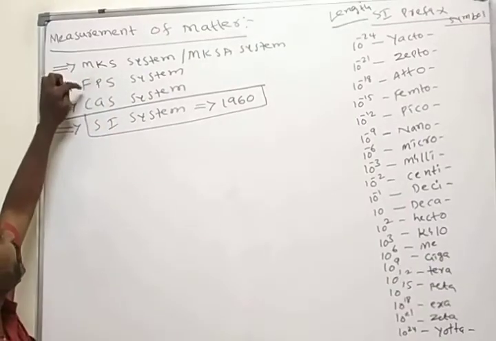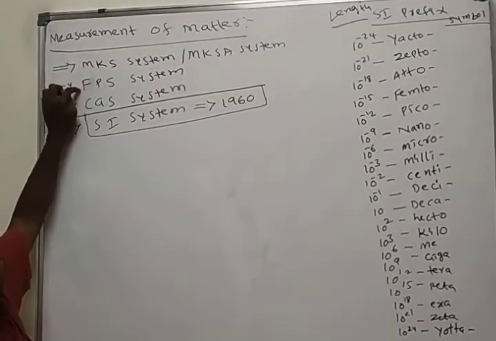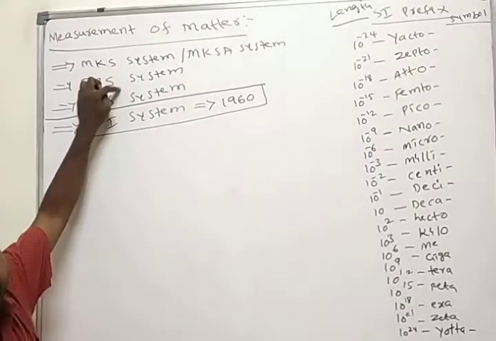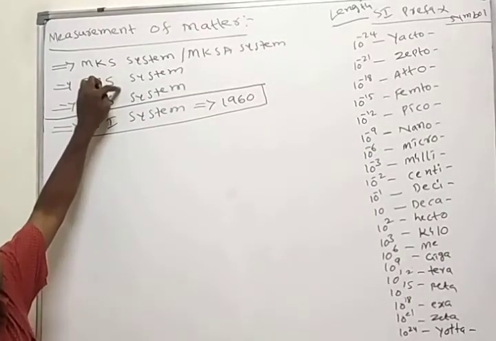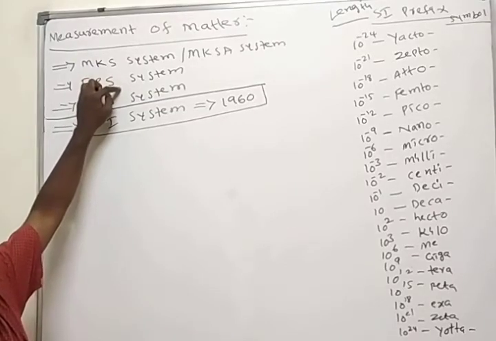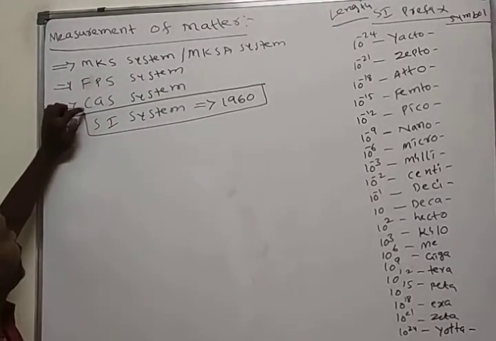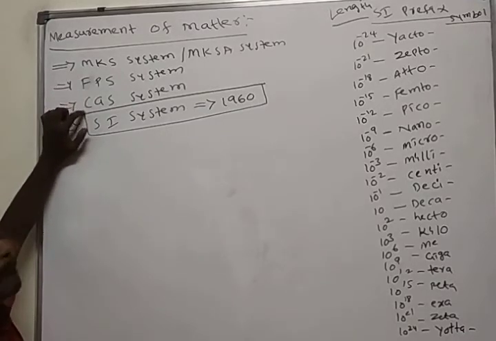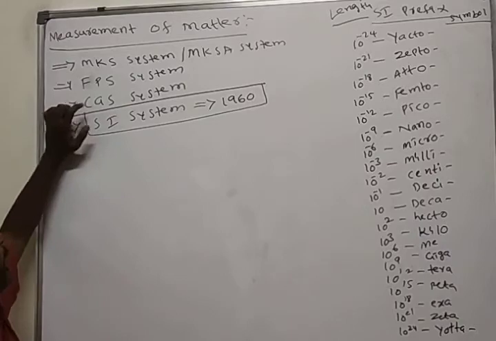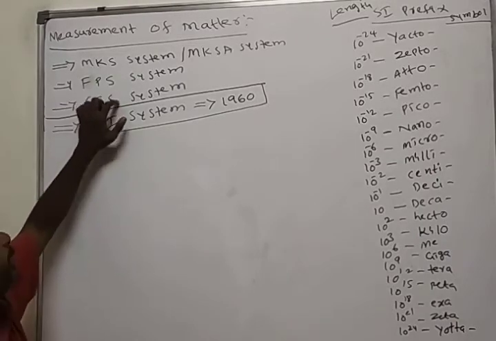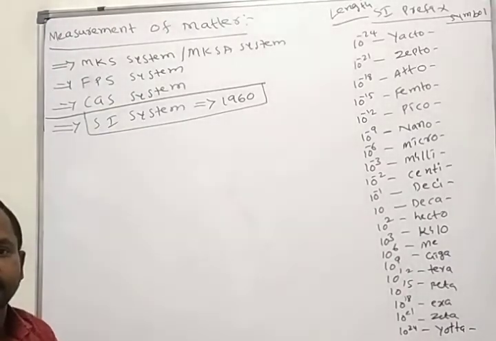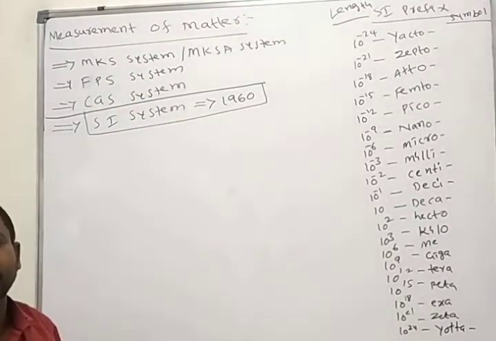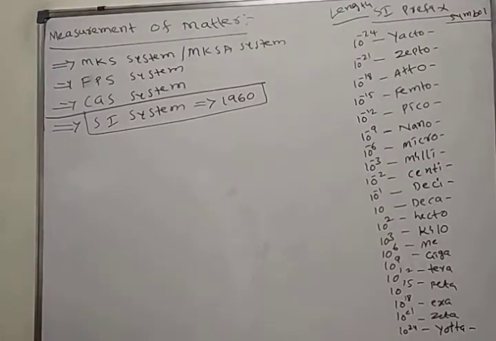The first term is length, the second term is mass, and the third term is time. They measured in different systems and gave different units for them. Foot here; in the CGS system, centimeter, gram, and second. Before 1960, all these systems were introduced by different countries and different scientists.